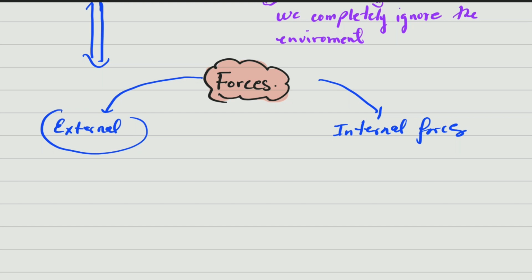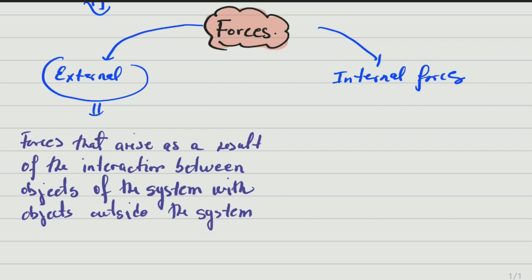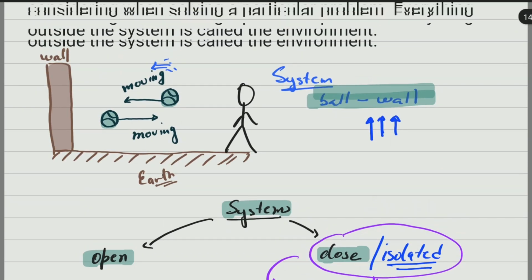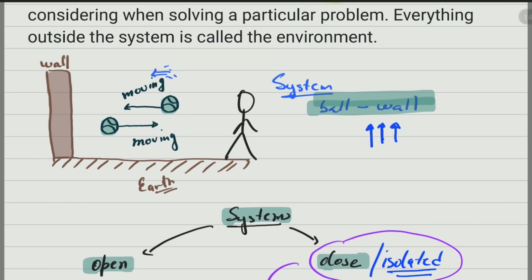Okay, so we can say that external forces arise as a result of the interaction between objects of the system with objects outside the system. So it's those forces between objects from outside the system with any object from the system. For example, in this example here, only in this example, every system is different, guys.